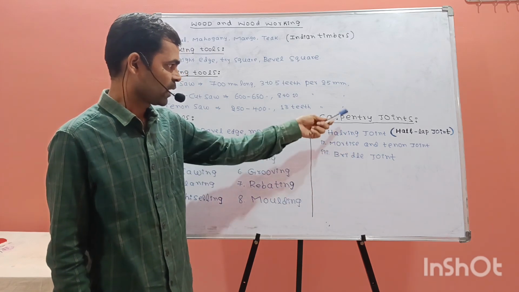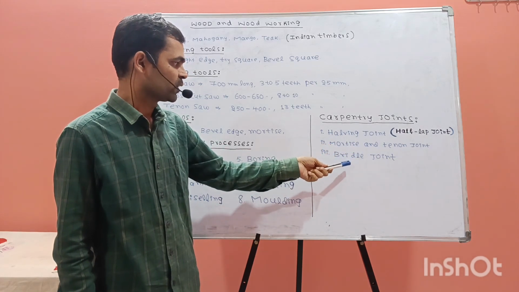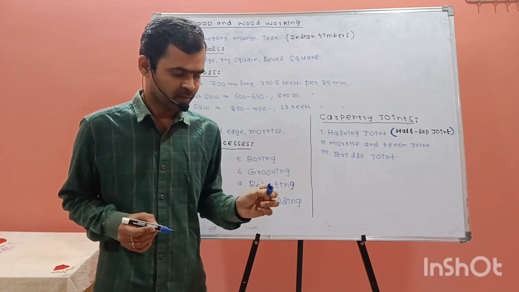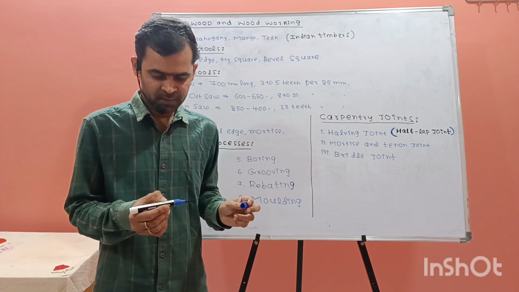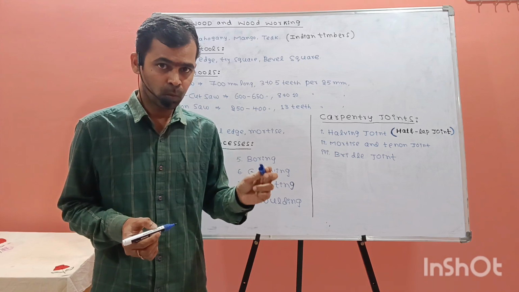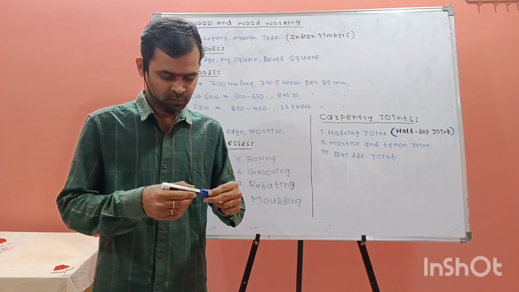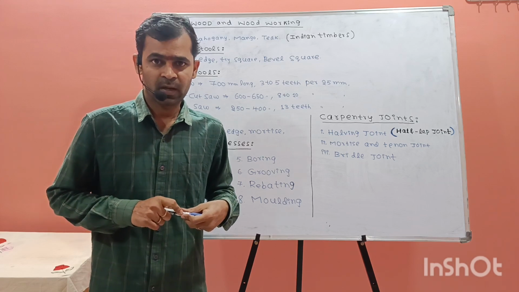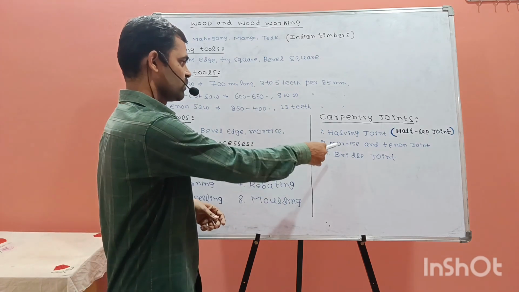These are the types of joints: half lap joint, mortise and tenon joint, bridle joint. Mortise and tenon joint means, let us say this is the mortise and this is the tenon. The workpiece which has a rectangular peg at the end is called the tenon. The workpiece which has a rectangular hole in it is called the mortise. For example, I'm showing the mortise and tenon joint. To make narrow or rectangular holes, the mortise chisel is used. So these are the different types of joints.